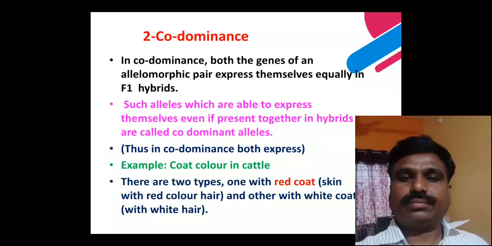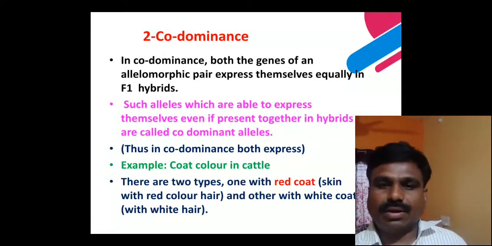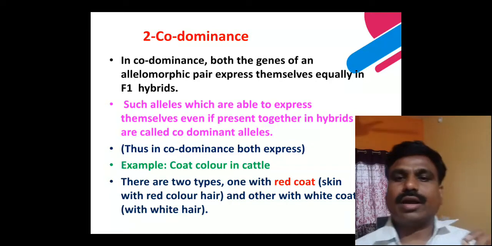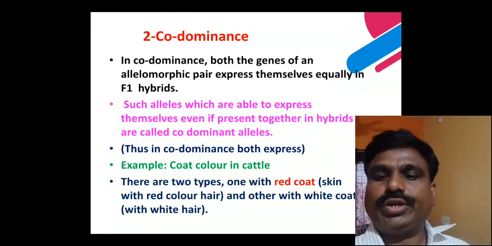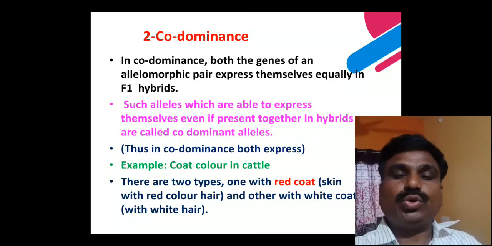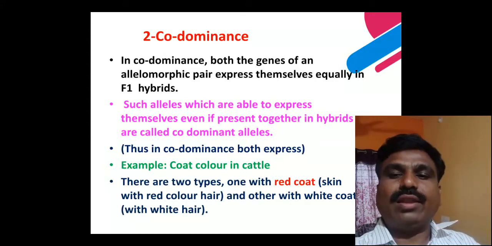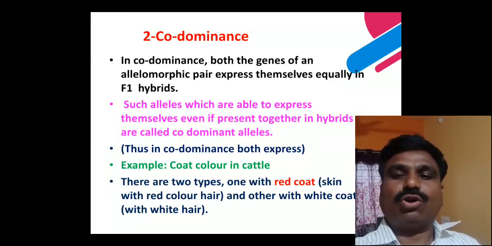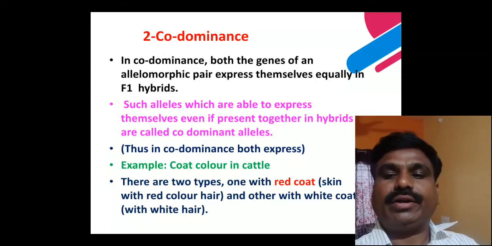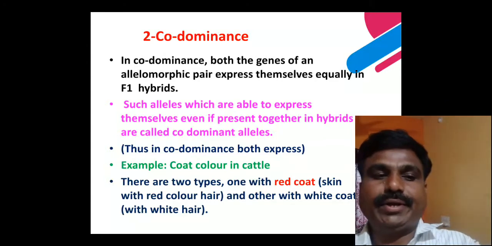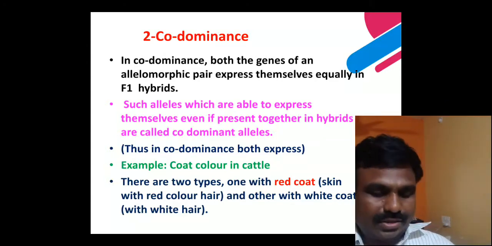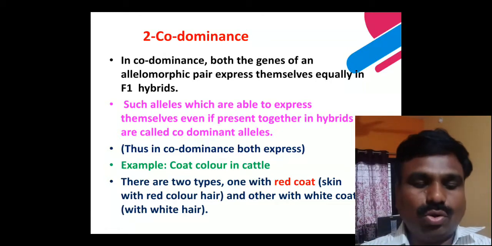Codominance is best exemplified by the coat colors of cattle. In codominance, both alleles are shown equally, instead of a blending of the traits as is seen in incomplete dominance.